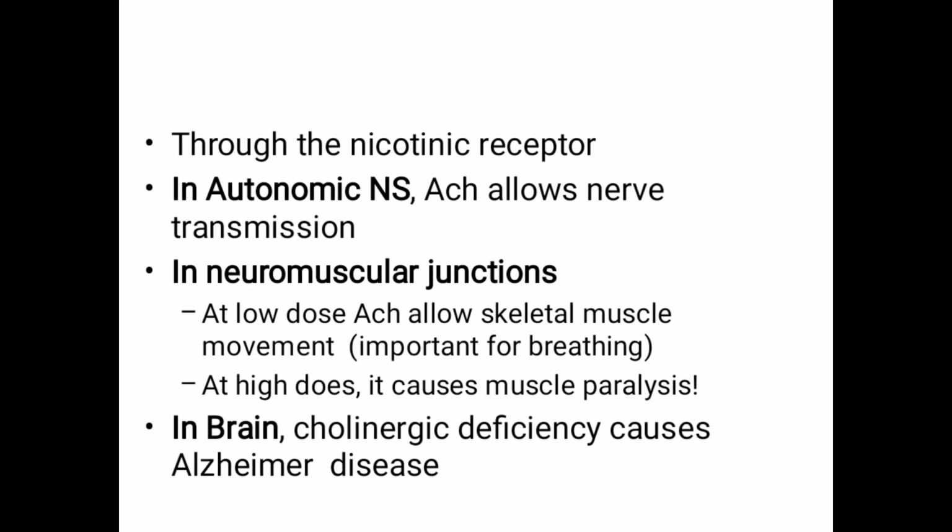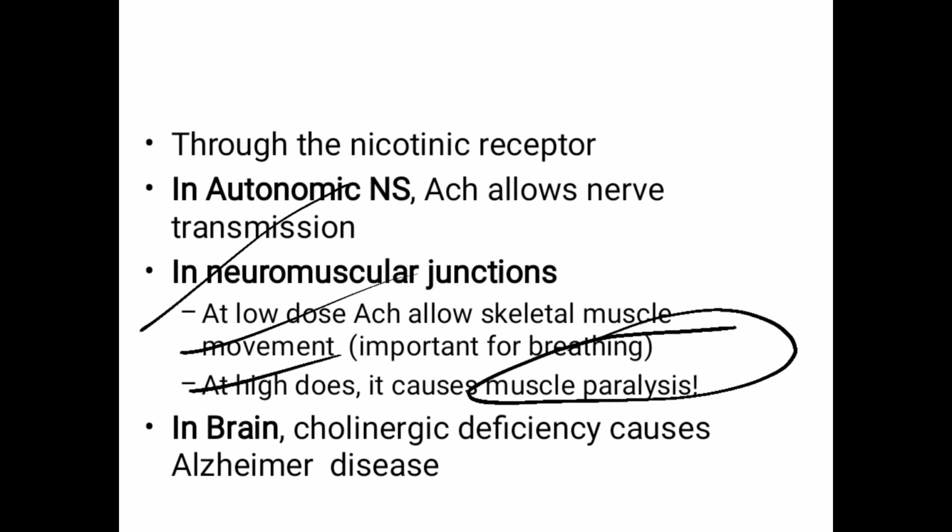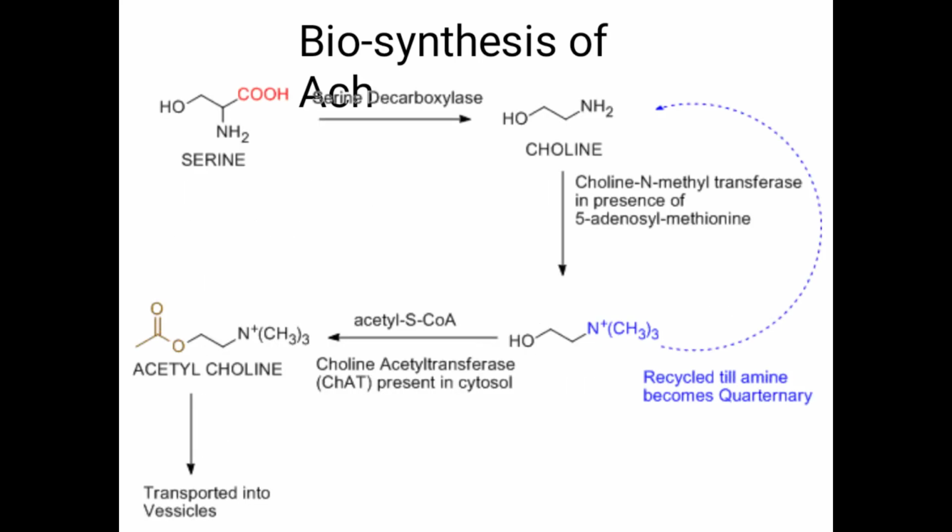When acetylcholine binds to the nicotinic receptor, it acts generally at nerves and the neuromuscular junction. It causes skeletal muscle movement, and at a high dose it causes muscle paralysis. In the brain, cholinergic deficiency leads to Alzheimer's disease. So these are the points under the pharmacological activity of acetylcholine when it binds to the muscarinic or nicotinic receptor.